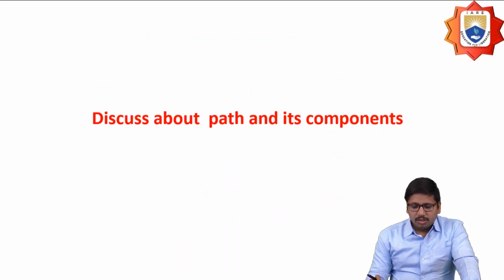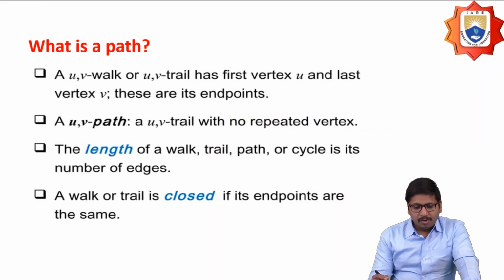And next one, discuss about the path and its components. So what is the path? The u, v path is nothing but the trail from the first vertex u to the last vertex v, and these are going to be the endpoints.